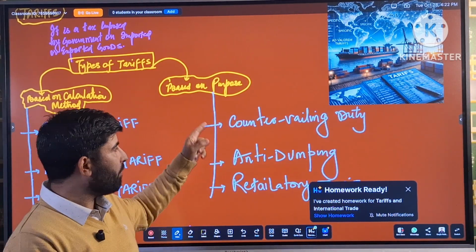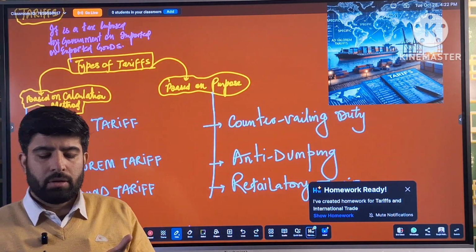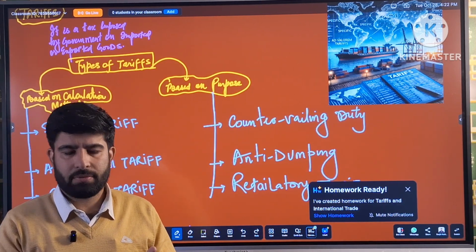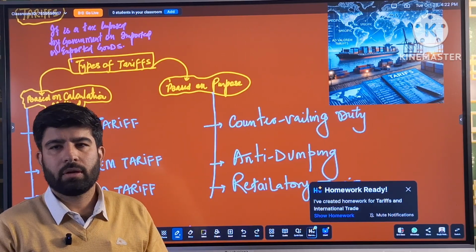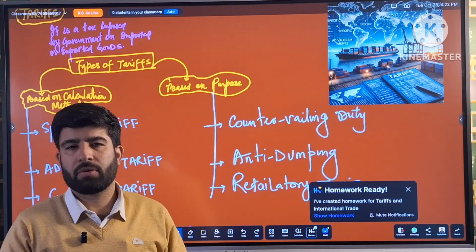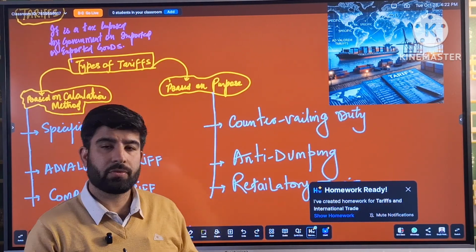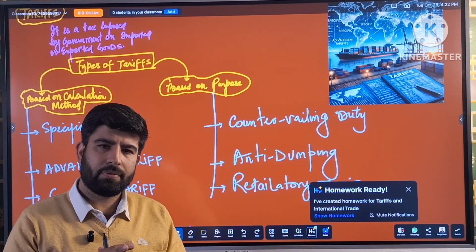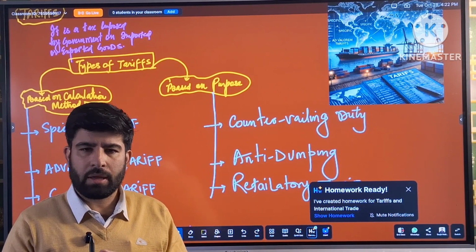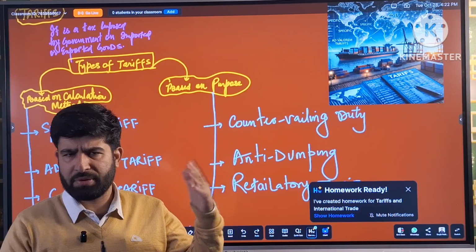Now coming to the second one, based on purpose. There are various kinds of tariffs, particularly imposed on goods imported from different countries. First one is countervailing duty or countervailing tariff. There is a general import duty imposed on imported goods from various countries.